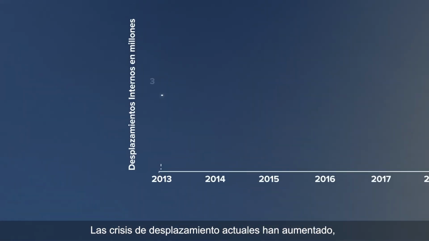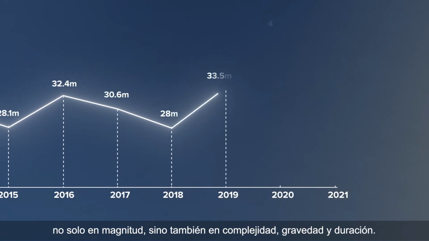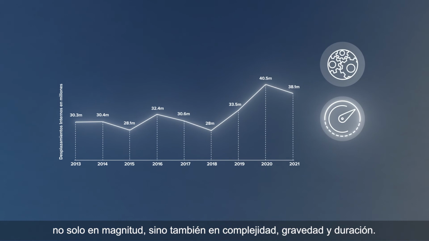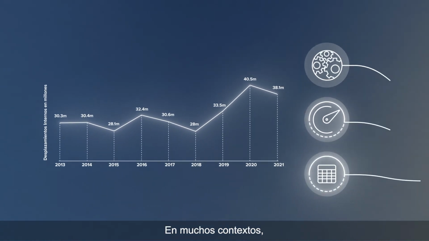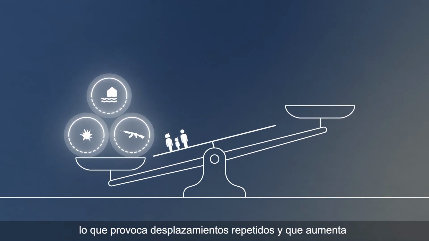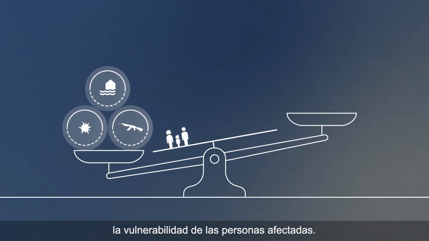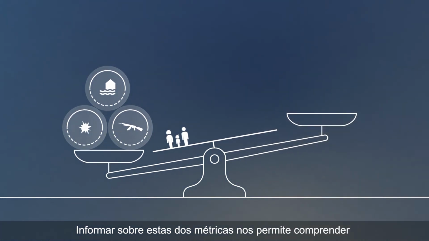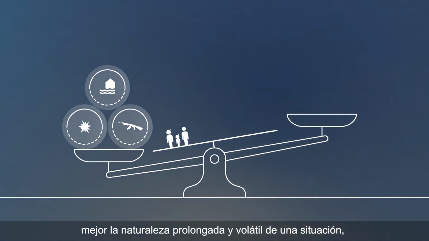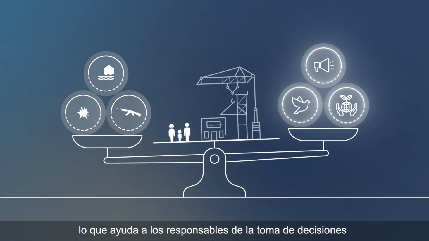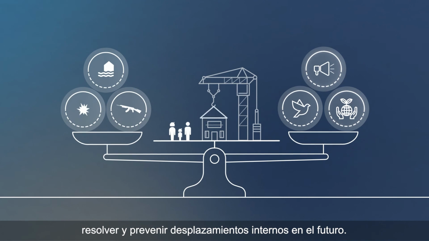Today's displacement crises have grown, not only in scale, but also in complexity, severity, and duration. In many contexts, conflict and disasters overlap, triggering repeated displacements and increasing vulnerability. Reporting on both metrics allows us to better understand the protracted and volatile nature of a situation, so that decision makers can take action to address, resolve, and prevent future internal displacement.